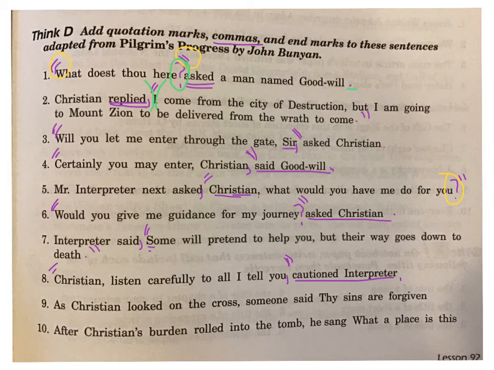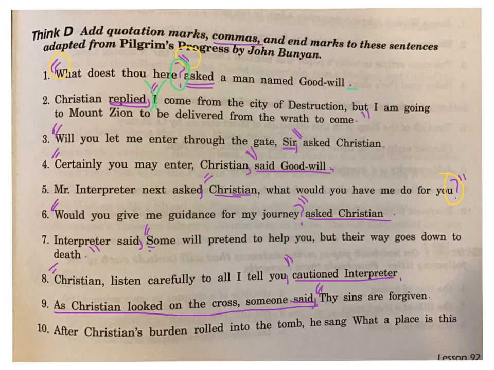Number 9, as Christian looked on the cross, someone said, "Thy sins are forgiven." So this has got a lot of sentence before the quote actually begins. But once again, all I have to do is find that word said, and it helps me to separate what the quote is from the rest of the sentence. And I'm going to use a comma after said, and then the quotation marks.